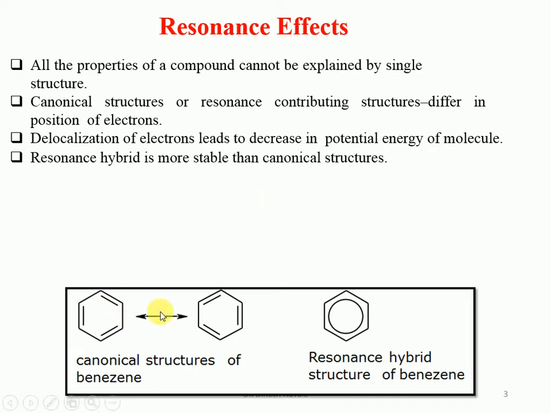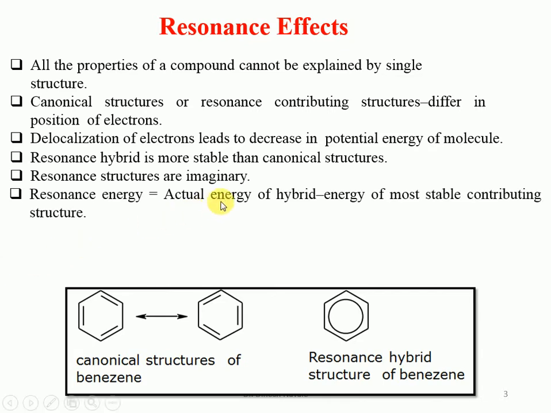In the example of benzene, these two structures are the resonating structures, also called canonical structures, and this is the overall resonance hybrid structure. If we look at stability, this resonance hybrid structure is more stable than these two canonical structures. Resonance structures are imaginary structures. Resonance energy is equal to the actual energy of the hybrid minus the energy of the most stable contributing structure. So resonance energy is a measure of the stability of the molecule.